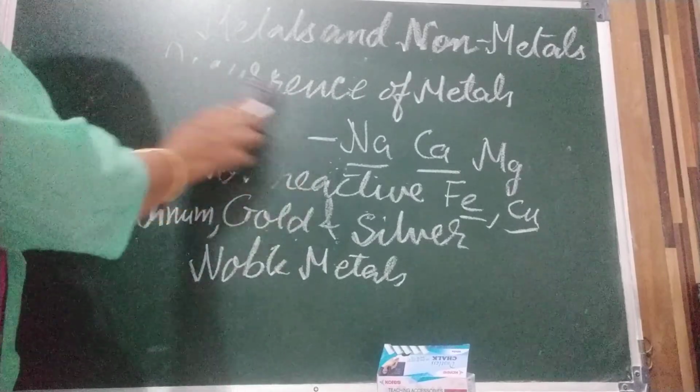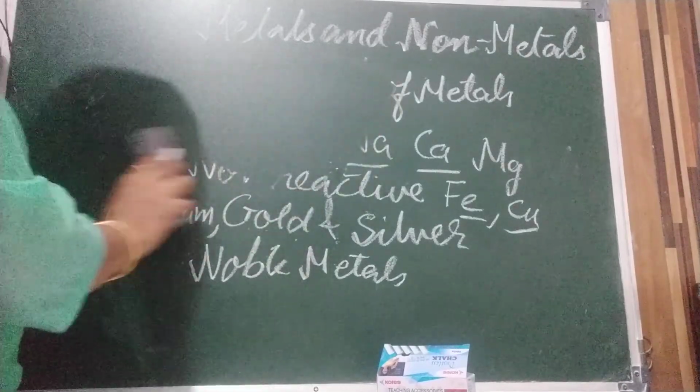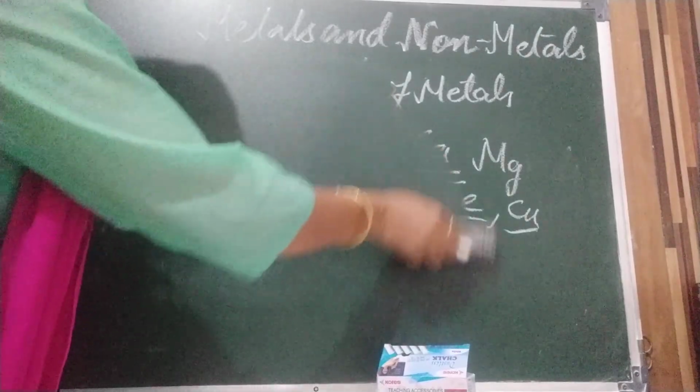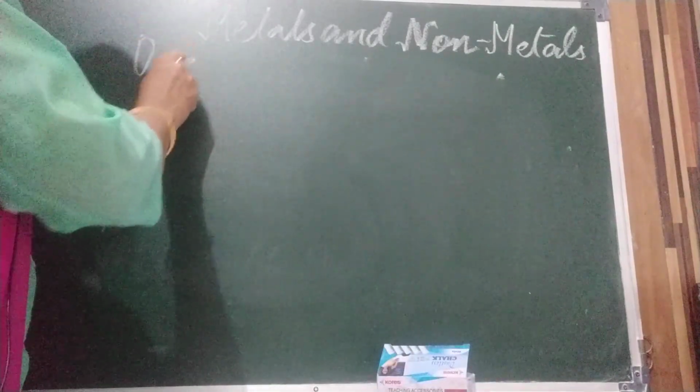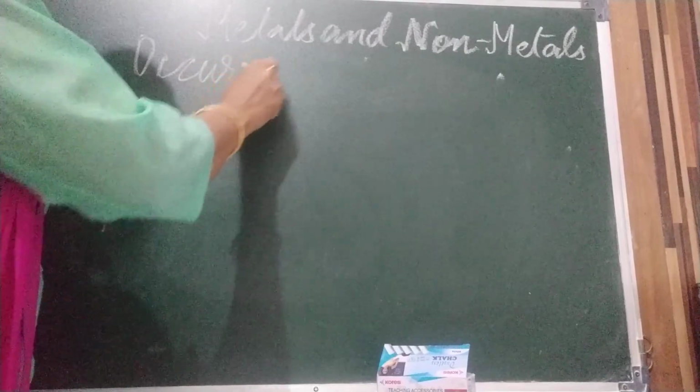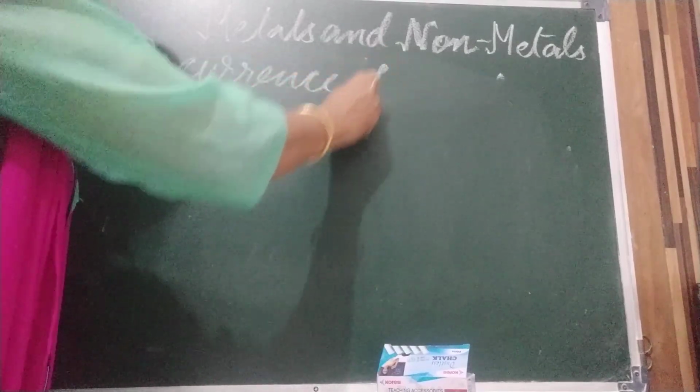Now we are going to discuss the occurrence of non-metals.